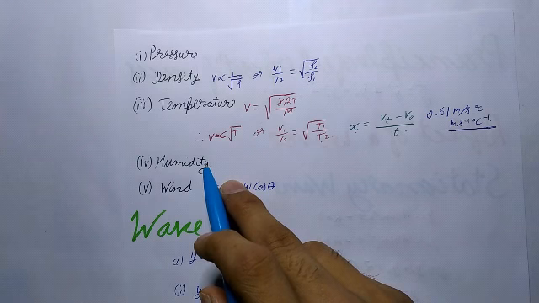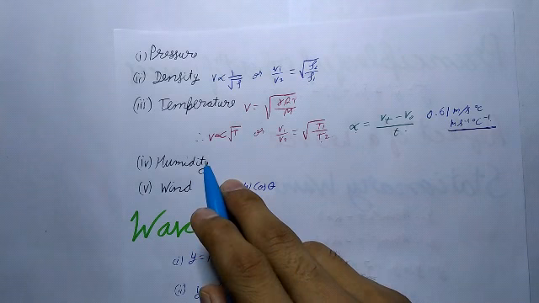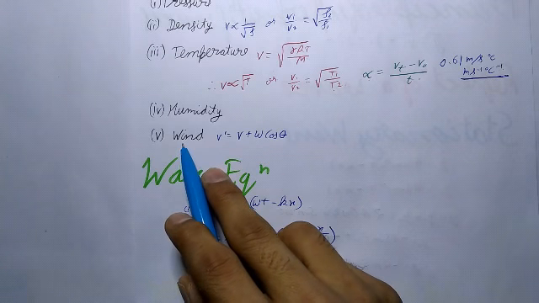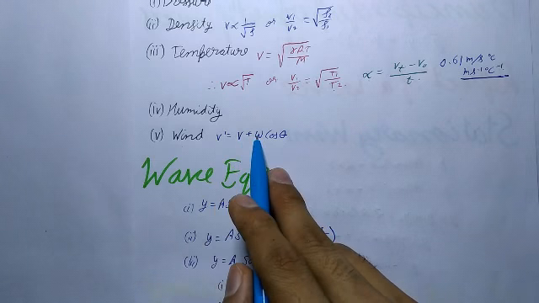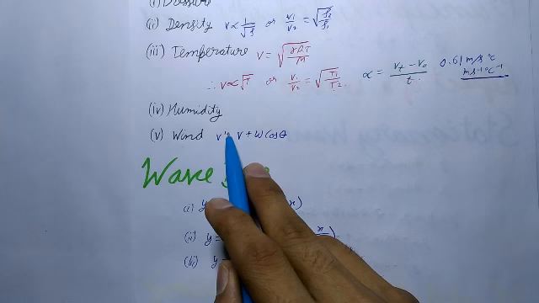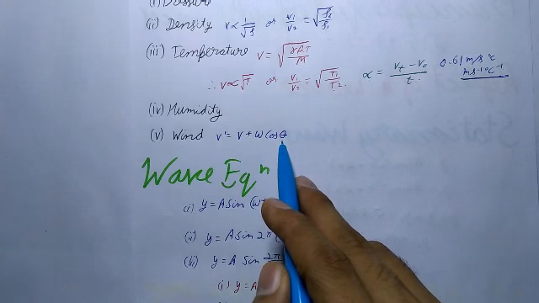And next is humidity. Sound travels faster in moist air. And the last one is the effect of wind. If the wind blows with velocity W in a direction making an angle θ with the direction of sound, then the resultant velocity of the sound will be v' = v + W cos θ.